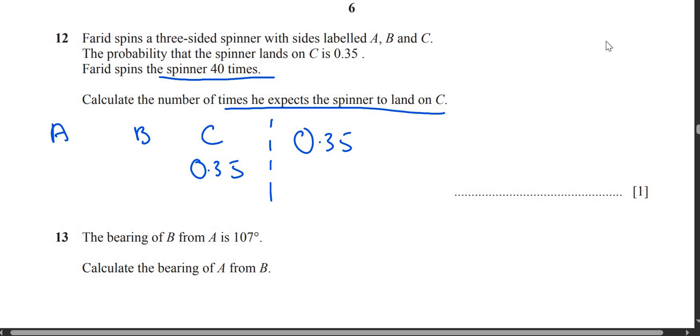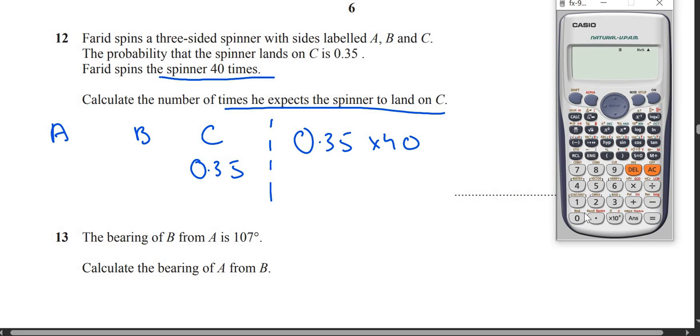0.35 is the chance of C coming 1 time. We want to find it by 40 times, so multiply the whole thing with 40. So this becomes, of course, I can't do this, so I will use something called a calculator.